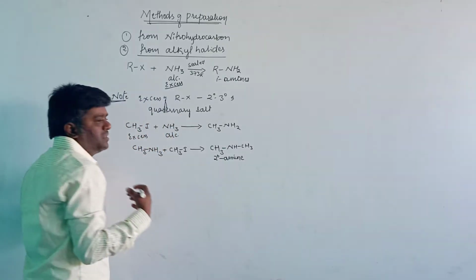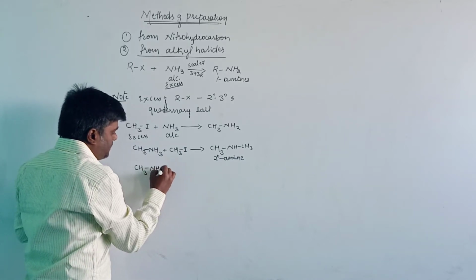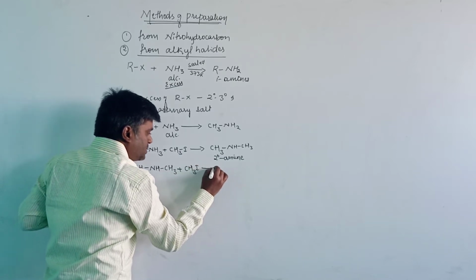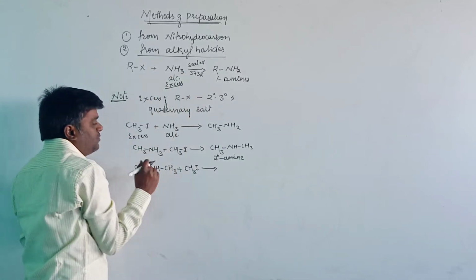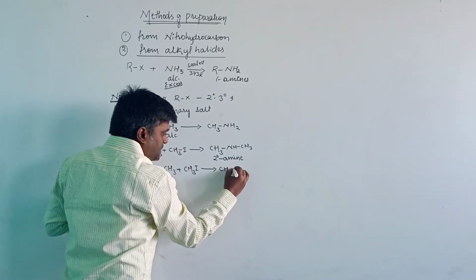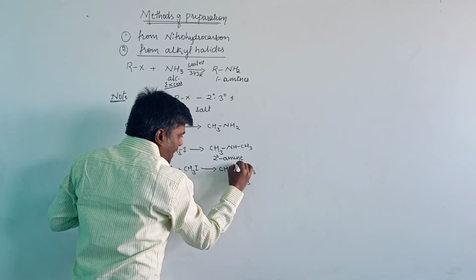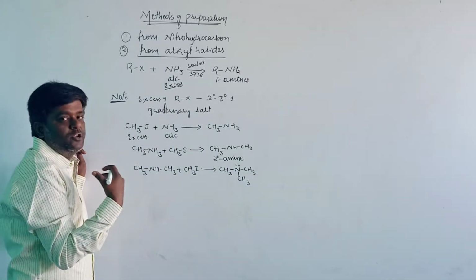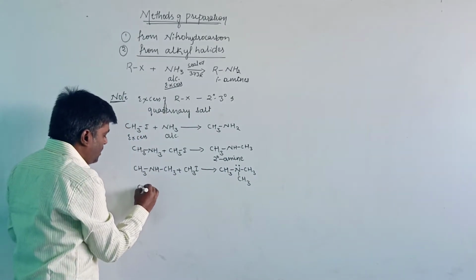The secondary amine further will undergo alkylation, that is CH3NHCH3. Further it will undergo alkylation because we are taking the excess amount of alkyl halide in the sealed tube. Therefore, it will form the tertiary amine, (CH3)3N. The nitrogen contains a lone pair of electrons. Due to the presence of the lone pair of electrons, further it will undergo alkylation to form the quaternary salt.